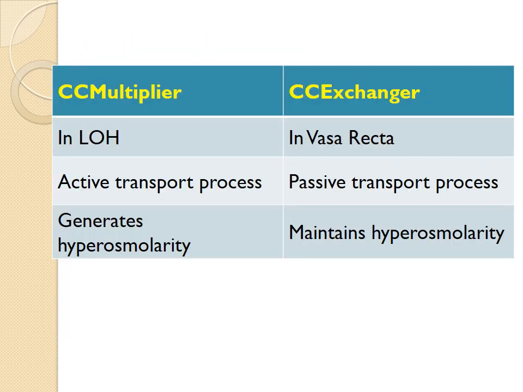So this is all about the countercurrent multiplier, the countercurrent exchange system and the role of the urea. Just have a look at the difference between the countercurrent multiplier and the exchanger. The countercurrent multiplier operates in the loop of Henle, while the exchanger operates in the vasa recta. Here the process is the reabsorption or secretion of sodium chloride and fluids by active process, while here it is by diffusion or passive transport mechanisms. The multiplier is generating the hyperosmolarity, while the exchanger system will maintain the hyperosmolarity.